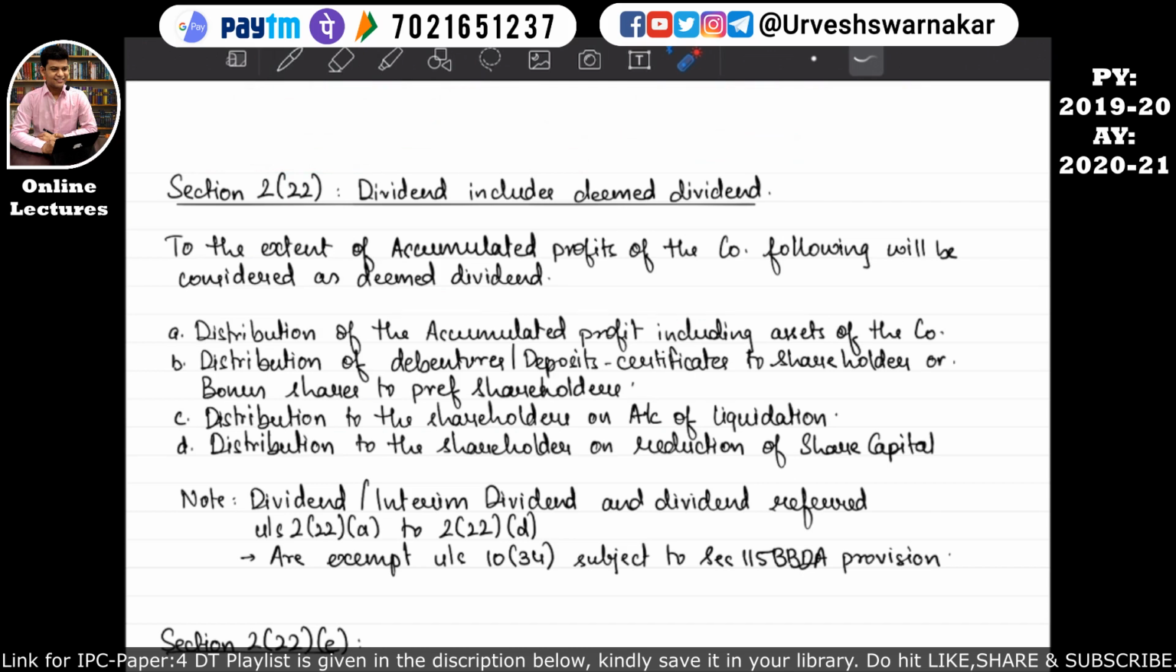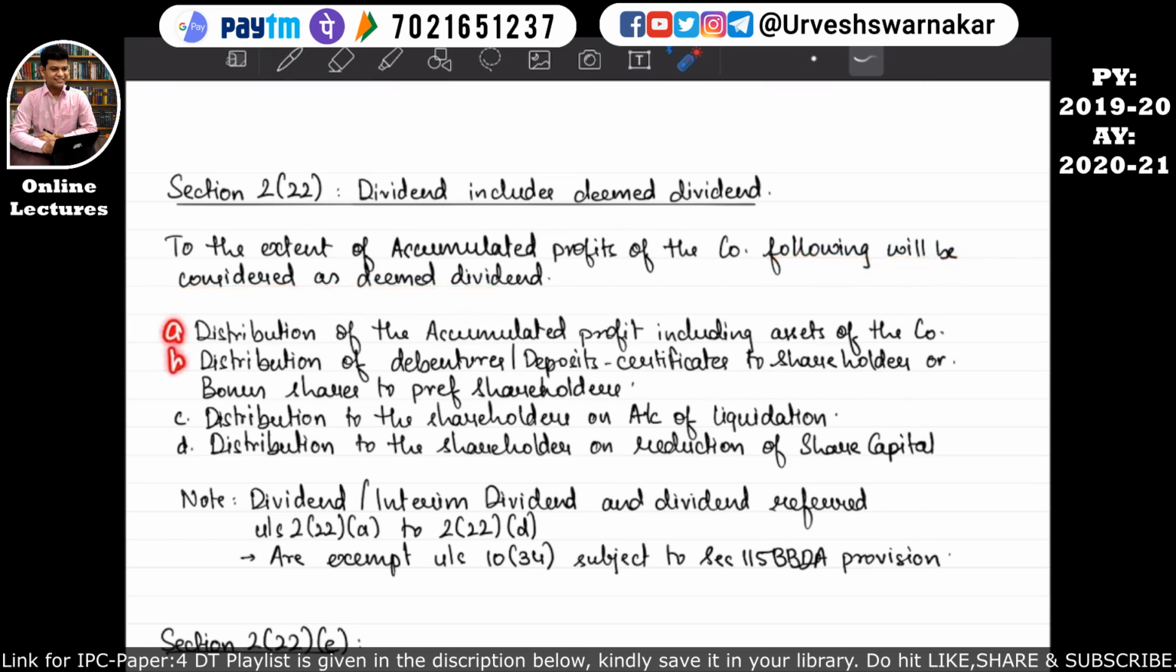But if the company is trying to act smart and it is not distributing dividend in the form of money, but they are trying to distribute the dividend in kind, that is in some other way other than money, then they think it will not be considered as deemed dividend. So that's why this deemed dividend concept was brought in by the Income Tax Act. What they are trying to say is, to the extent of the accumulated profit of the company, the following will be considered as deemed dividend.